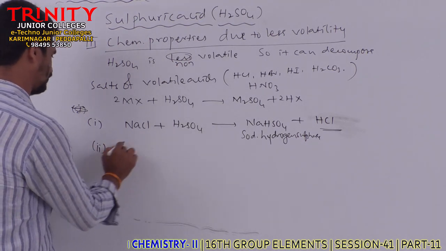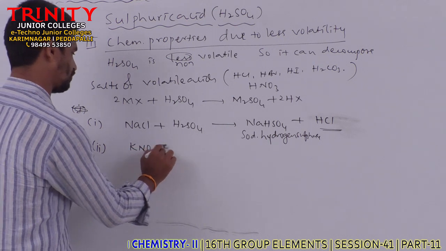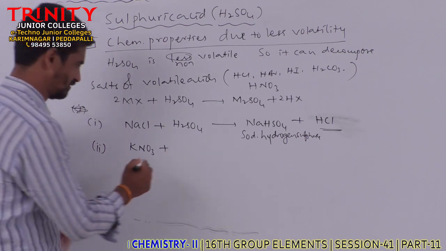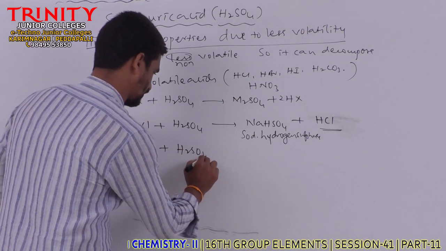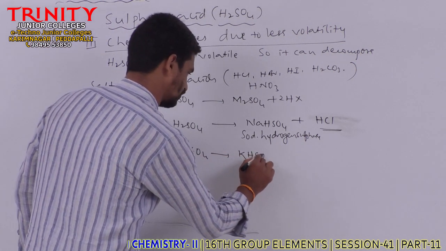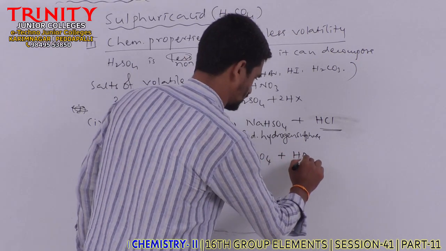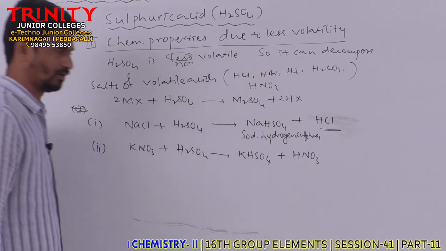Similarly, if we take KNO3, potassium nitrate, the potassium salt of nitric acid, when this is treated with sulfuric acid, KHSO4, potassium hydrogen sulfate, is formed along with HNO3, nitric acid.